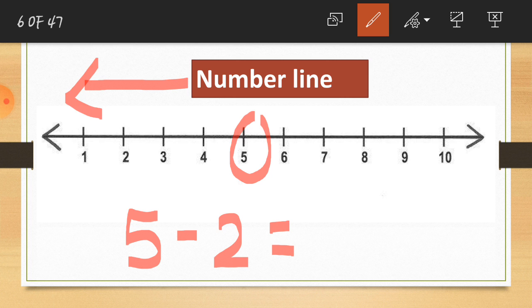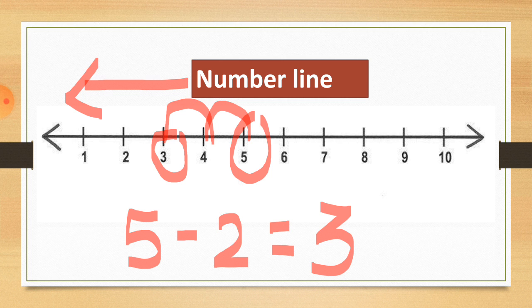Whenever we cut the numbers, we have to go to the left side, not to the right side. Now here is number 5. We have to cut two numbers from it. So let's start. This is the first step, and then the second step. After 5 we move 2 steps to the left side, and you can see we get this number as an answer. So our answer is 3. This way we have to use the number line to solve the sums.